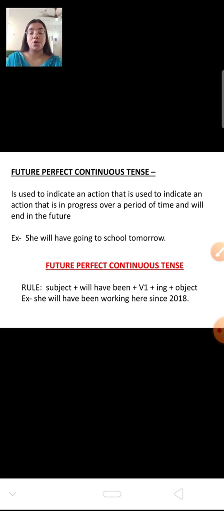So this was all about your tenses, and I hope that you all have understood that tenses are divided into 3 categories, that is present, past and future. Again, these categories are divided into subcategories, that is simple, perfect, continuous and perfect continuous. And I hope that you have understood the rules there are to write these sentences.